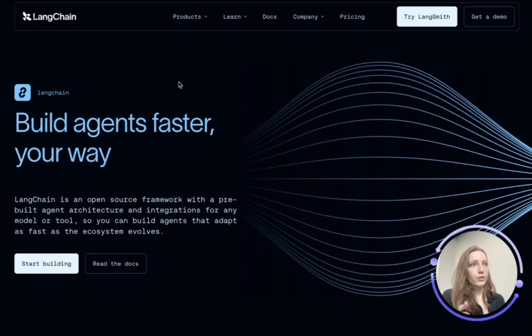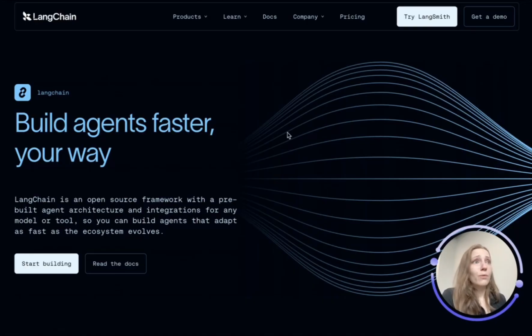On the two ends of the spectrum that I'll talk a little bit about are more of the build it from scratch, where you control more of the workflow. That's the LangChain side. And then there are a couple of frameworks that I've used that handle a lot of the orchestration, context sharing, agent delegation, all of that stuff for you. First, LangChain, of course, you control a lot more of your workflow in LangChain. You can control what context specifically gets passed between the agents, but it ends up being a lot more code because you're handling a lot more of the orchestration.